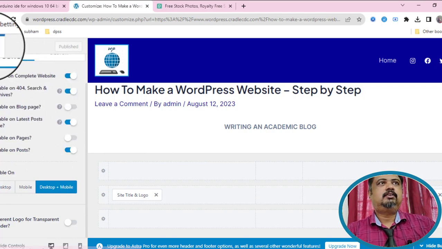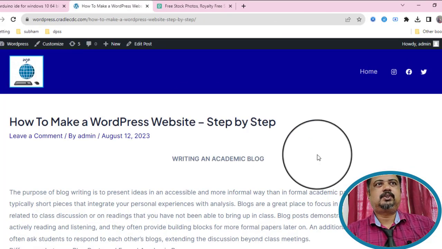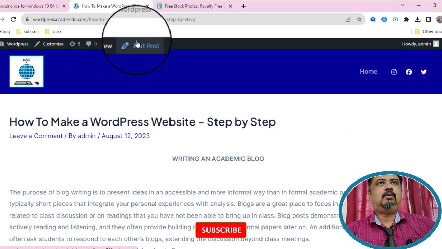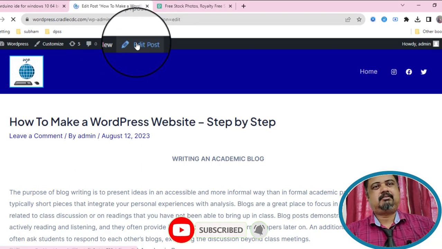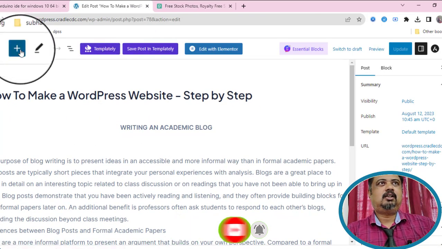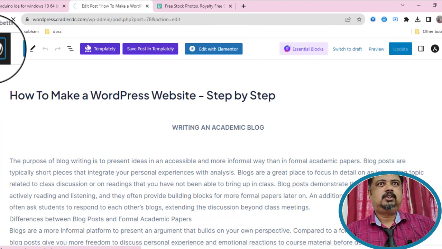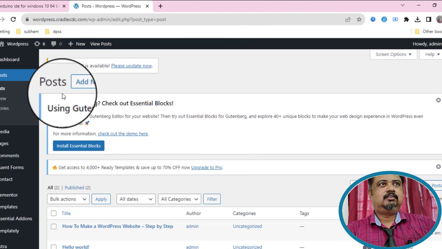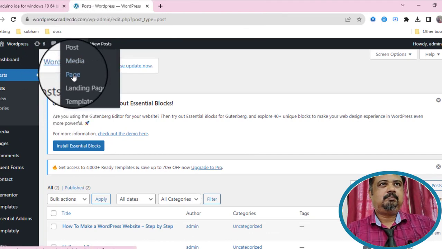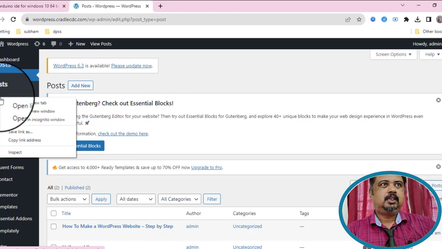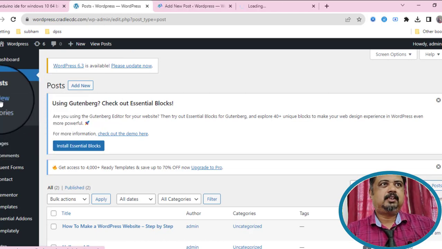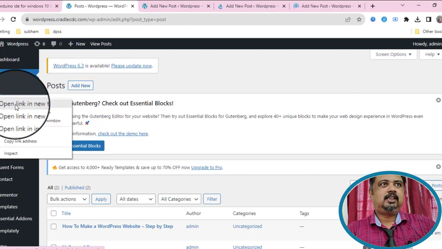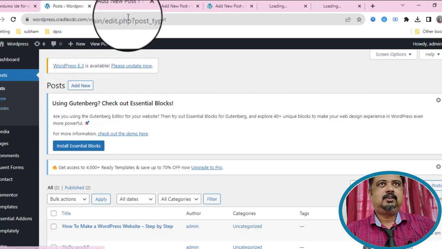Okay, now see our first post. So everything is set. Now the task is we have to create 8 posts like that. So how do we do it? Go to the dashboard again. Now in a page or in a post, right click, open in a new tab, right click, open in a new tab. So in that way we already created one. Now we need 7 more.